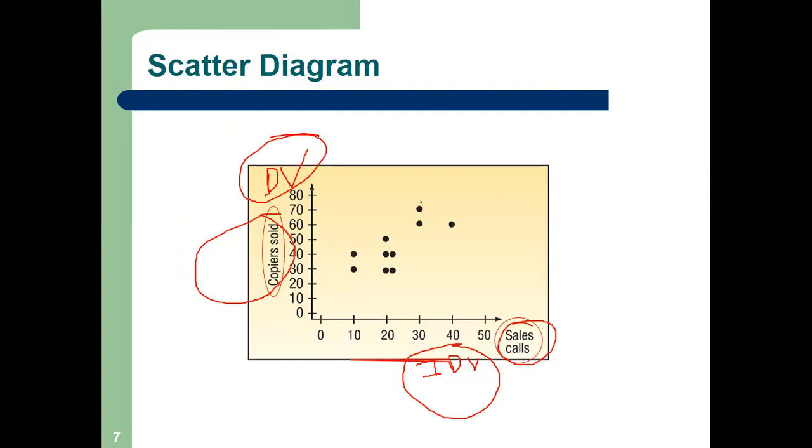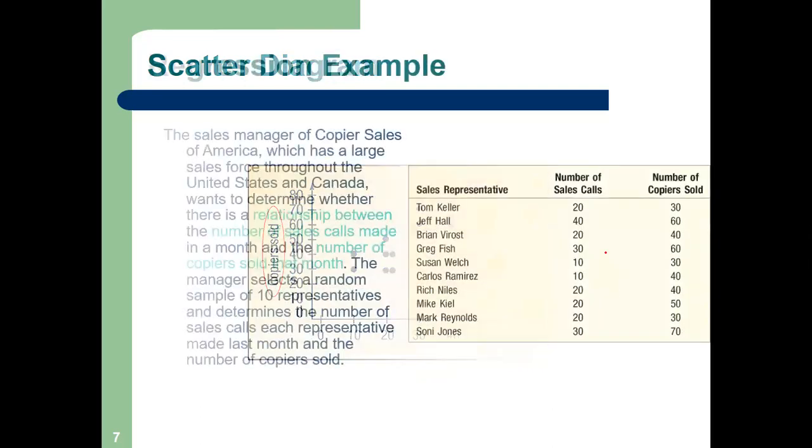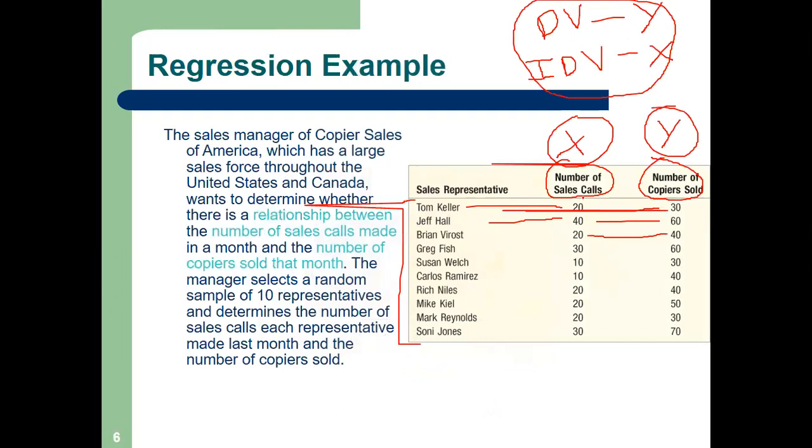Don't worry. From coordinate geometry, we can plot a point (x, y). I can plot Tom. He made 20 calls, so X is 20, Y is 30. Let us plot Tom.